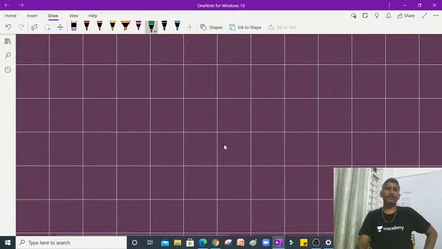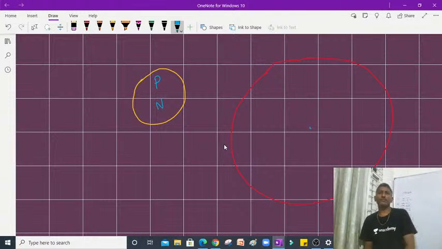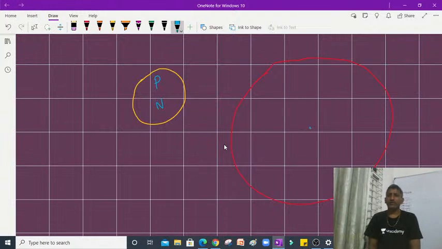Students, whenever these nucleons are present in the nucleus, what are those nucleons? Protons and neutrons. This is a very small dense region. The nucleus seems to be like this, but actually inside the atom, how does it look? If you take one atom, at the central part you put a small dot. That is the size of the nucleus.